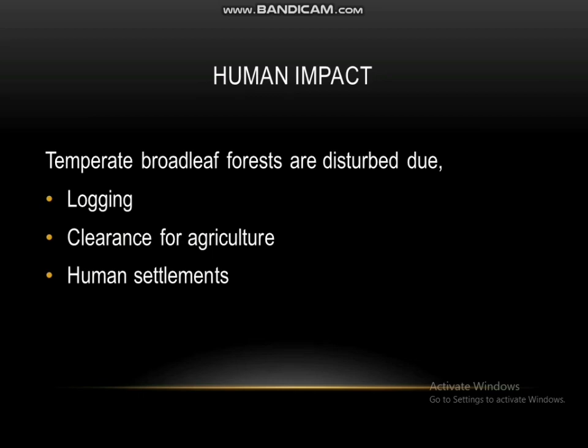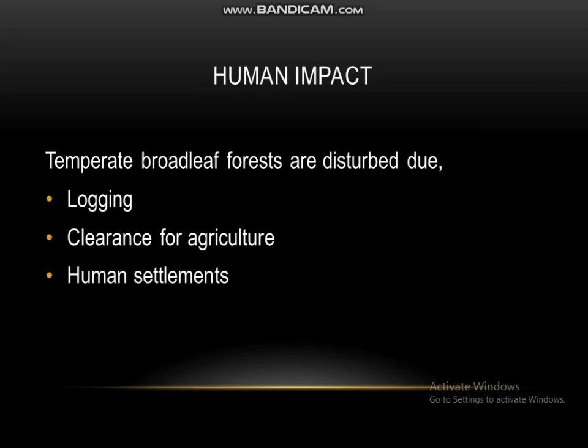Temperate broadleaf forests are disturbed due to logging, clearance for agriculture and human settlements. Now, you can do a comparison between tropical forests and temperate broadleaf forests.